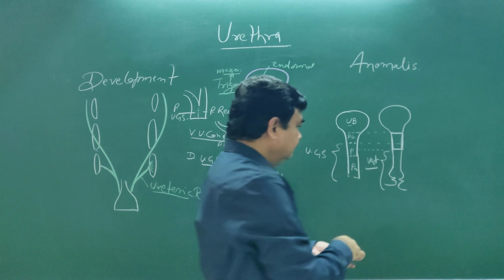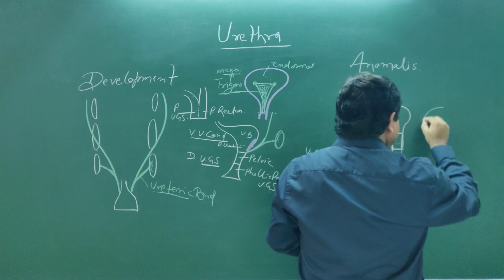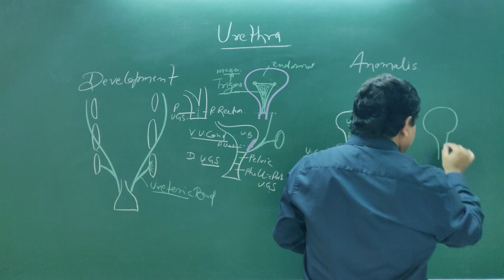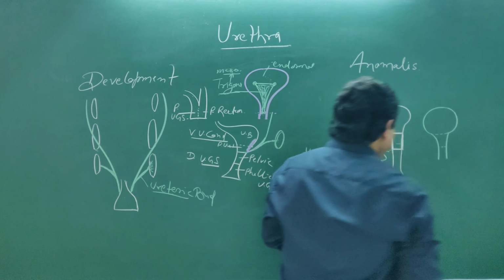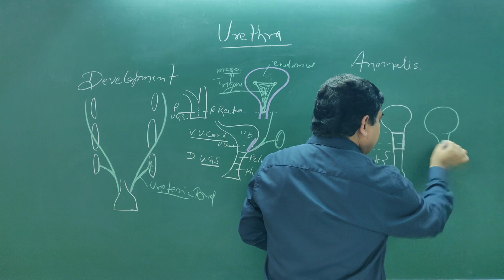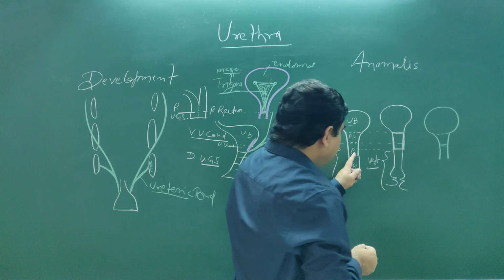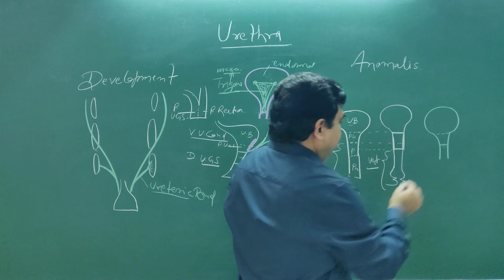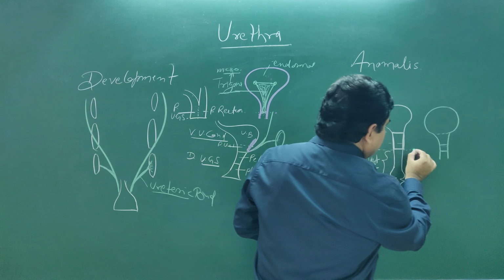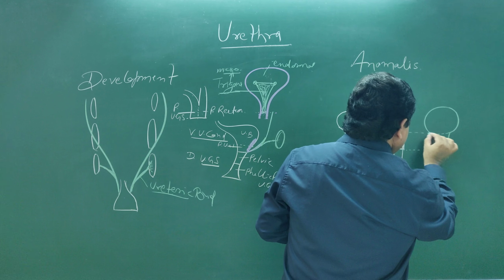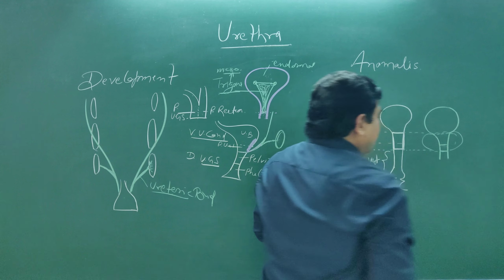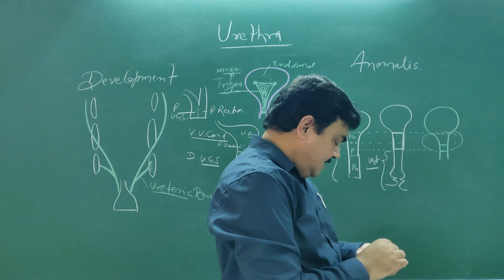In the male, if you see, this is the urinary bladder. This is the primitive urethra. This is the level of the primitive urethra. So the primitive urethra plus some part of the pelvic urogenital sinus, this part. Up to this level, this is the prostatic urethra. Here the prostate is formed. As you know, the prostate is formed here.